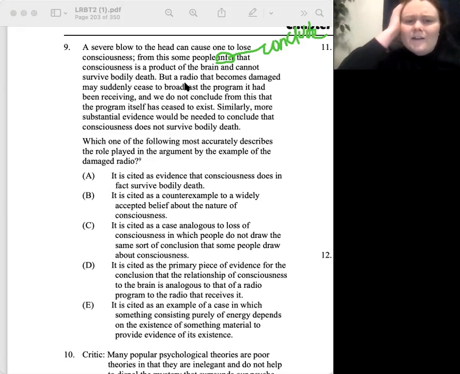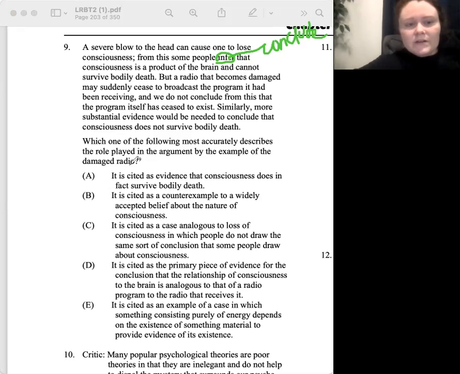But a radio that becomes damaged may suddenly cease to broadcast a program it had been receiving, and we do not conclude from this that the program itself has ceased to exist. Similarly, more substantial evidence would be needed to conclude that consciousness does not survive bodily death.